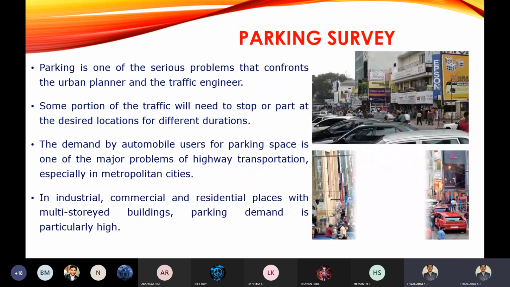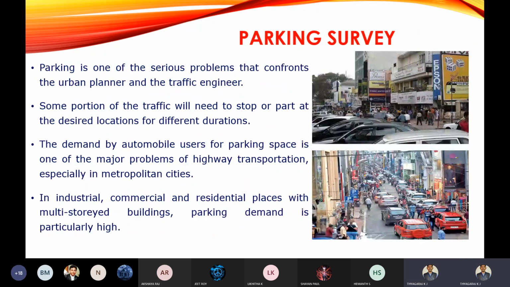So what do you mean by parking? Stopping of the vehicle on the road, that we are going to call parking. Nowadays parking has become a major problem in all the metropolitan cities or all the major cities. This parking is a big problem, which creates problems not only for road users, but also for the urban planner or traffic engineer.